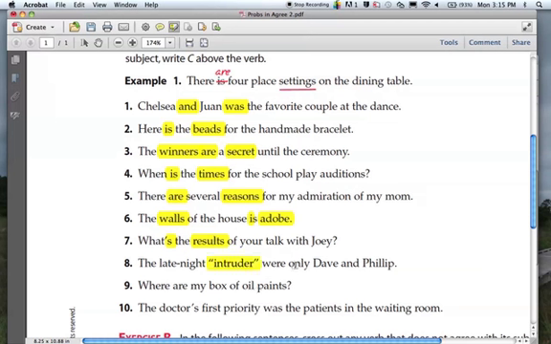Intruder, subject, were. And then Dave and Philip, predicate nominative. Singular, singular. So those actually match. Not that it matters, but this has to be changed from were to was. Box, singular, are to is. And finally, priority, singular, was singular. That one's good. This is another subject or predicate nominative thingy where that's the PN right there.